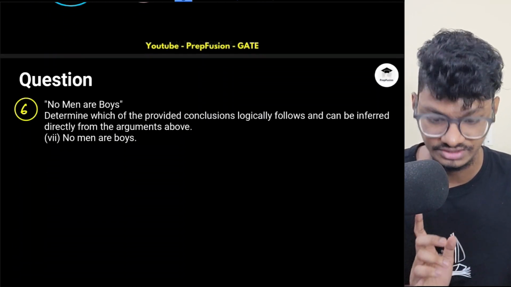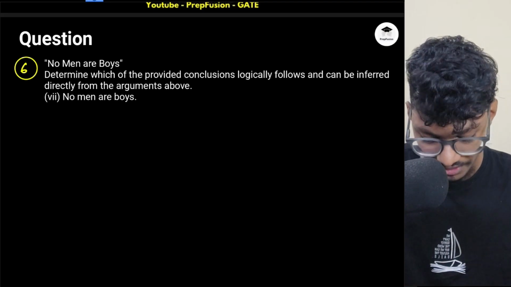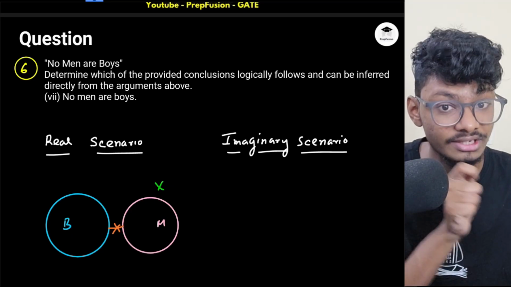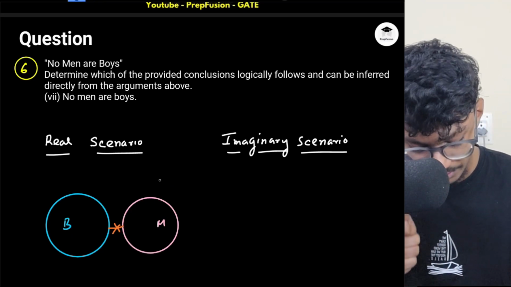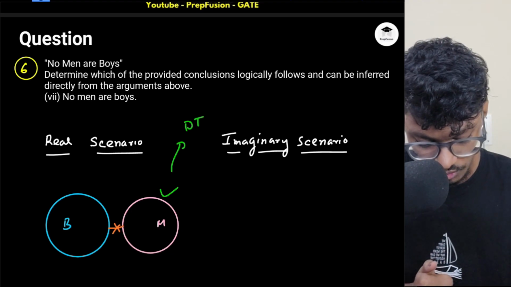Okay, these are not negative statements. Some men are, no men are boys. Okay, this is just copying the statement. Although it is not telling me something new, it is telling me a definite conclusion. So again, it is copying the main statement. So it will obviously follow the image. So this will be again definitely true.